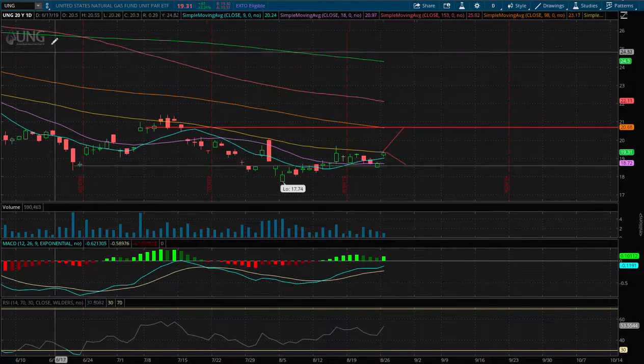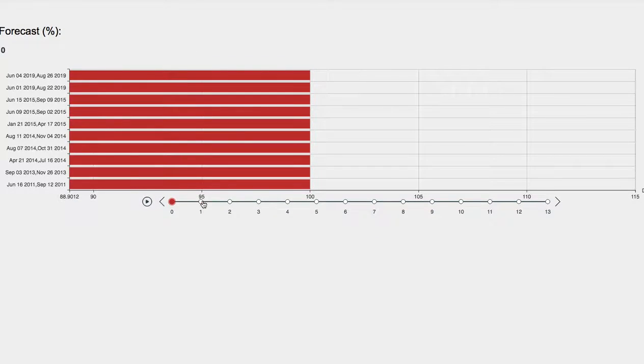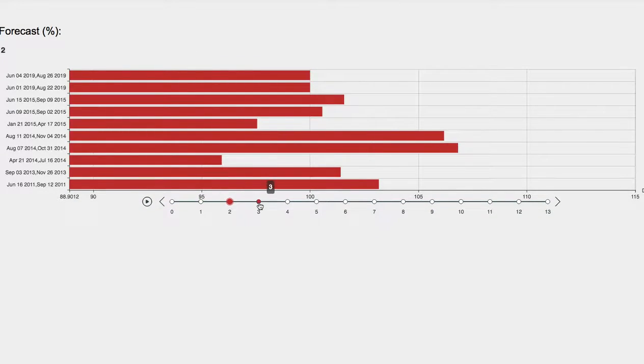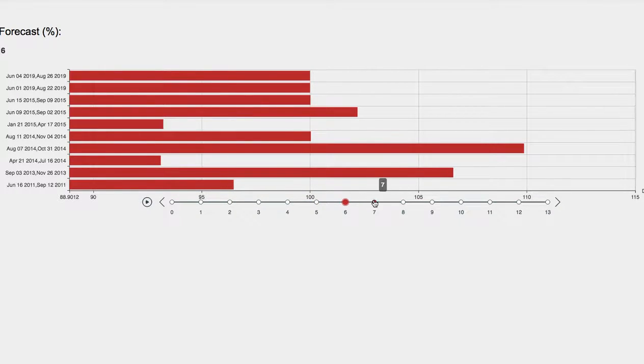So let's head to the forecast model. On here, I'll go day by day where natural gas will head to in the coming days. So we have 1 day out, 2 days out, 3 days out, 4 days out, 5 days out, 6 days out, 7 days out.